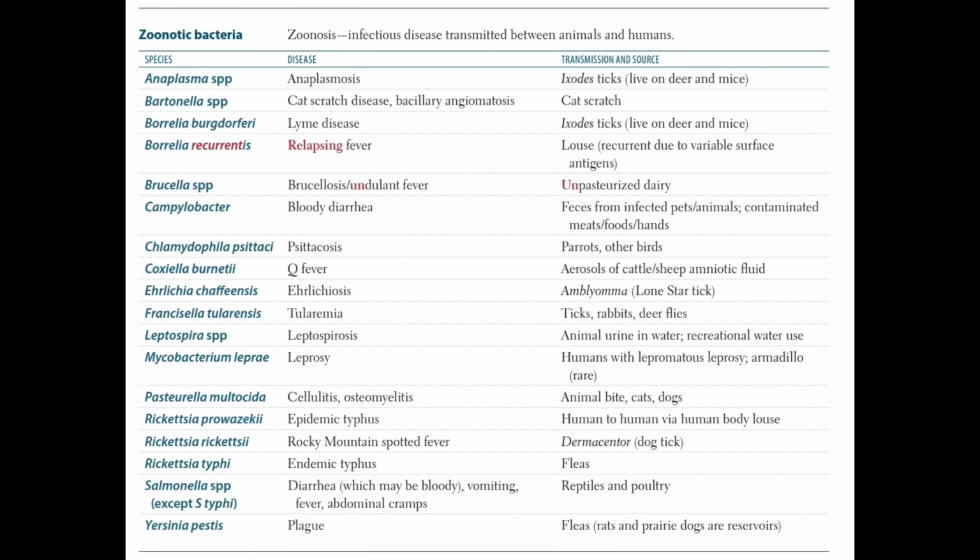So these are the tabulated form of the various zoonotic bacteria. I hope you understood these various zoonotic bacteria, the various species and the diseases caused by them, and their transmission and the various sources.